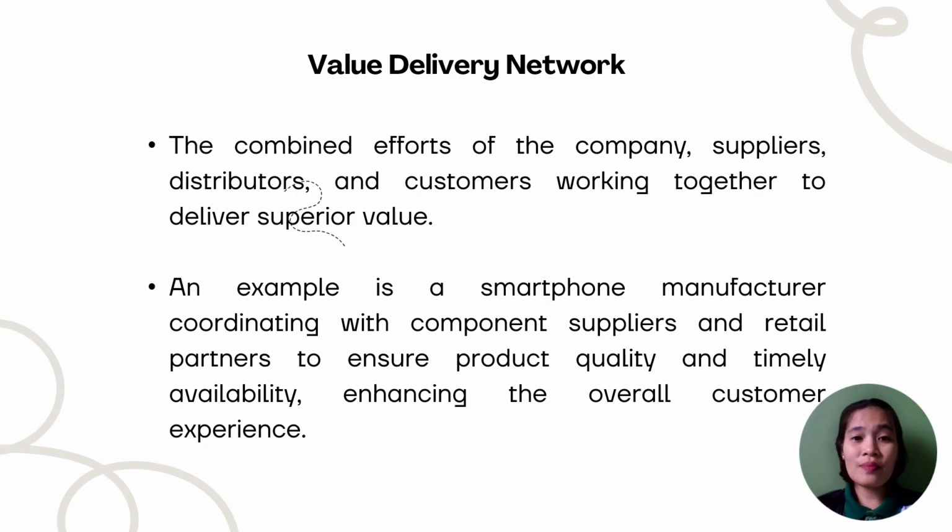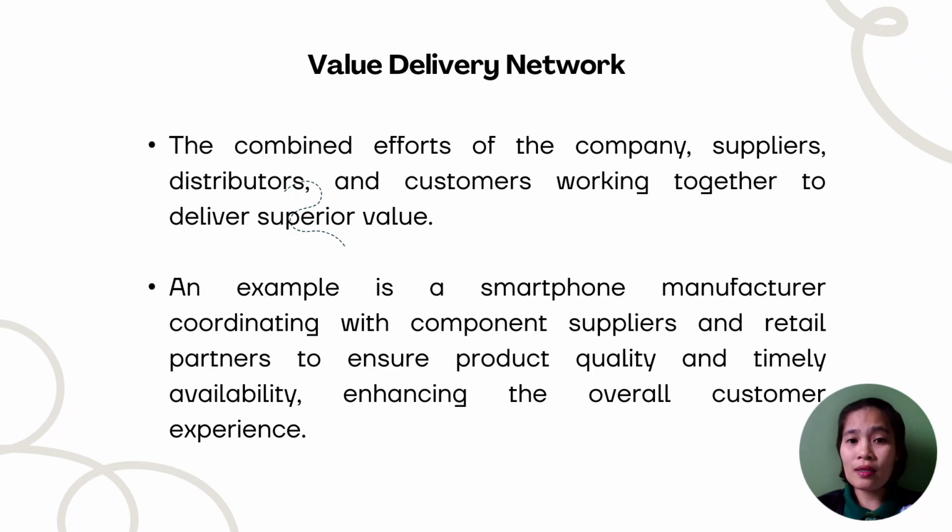Now, when we talk about value delivery network, it represents the integrated cooperation between a company, its suppliers, distributors, and customers to provide the highest possible value. By aligning every stage of the supply chain, businesses can significantly improve the final customer experience.